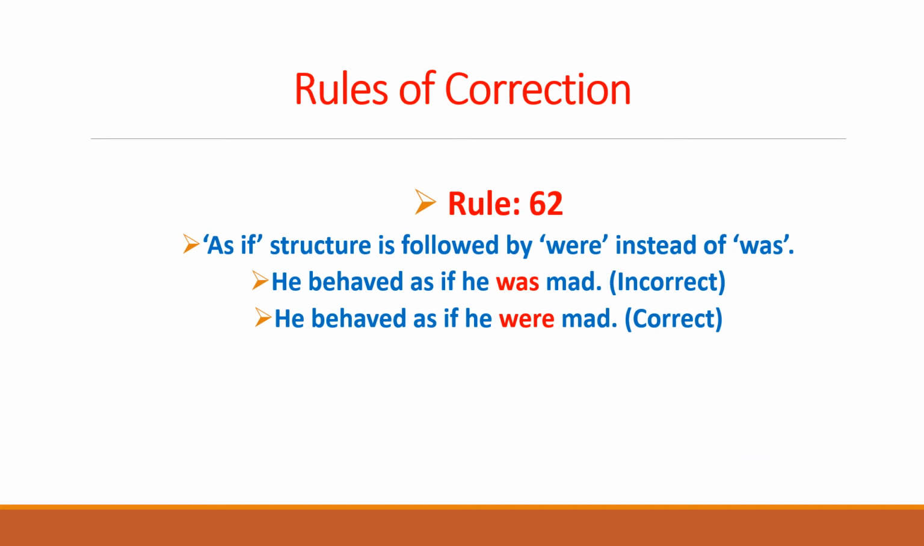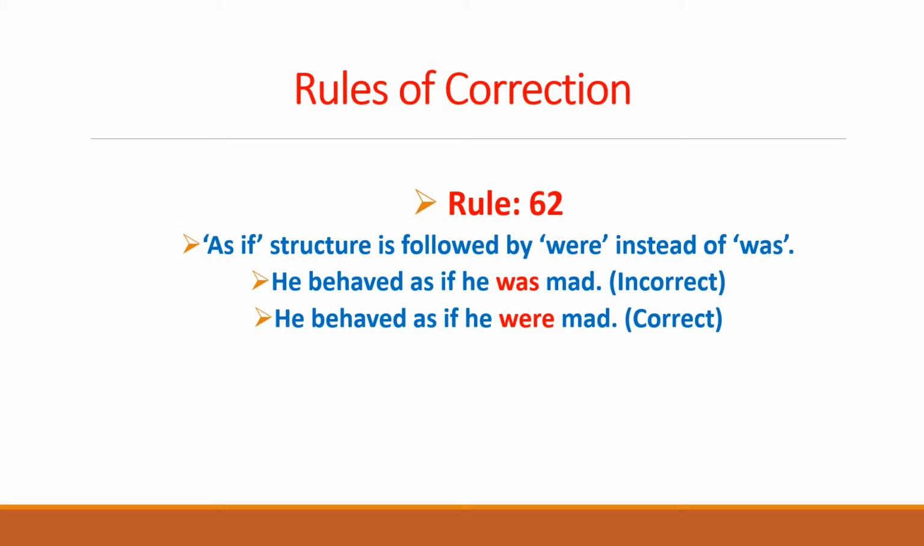About rules of correction, we have studied 61 rules so far, in which we have discussed different mistakes that can appear in the sentences of English, and these could be of different nature. They could be related to grammar. They could be of syntax. They could be of a verb or the noun or all parts of speech.